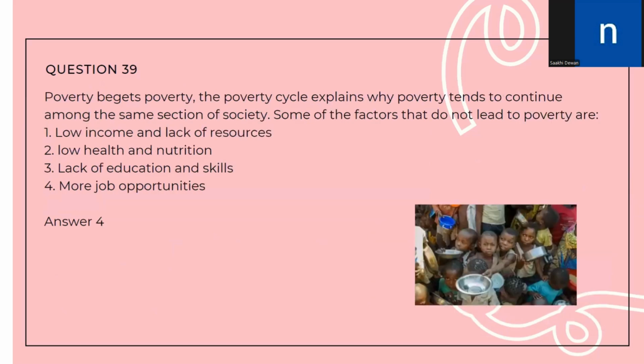Poverty begets poverty. The poverty cycle explains that poverty tends to continue among the same section of society. Some of the factors that do lead to poverty are low income and lack of resources. This leads to poverty. Low health and nutrition again leads to poverty. Lack of educational skills causes poverty, and more job opportunities. So more job opportunities is not responsible for poverty. So the answer will be option number 4, more job opportunities.